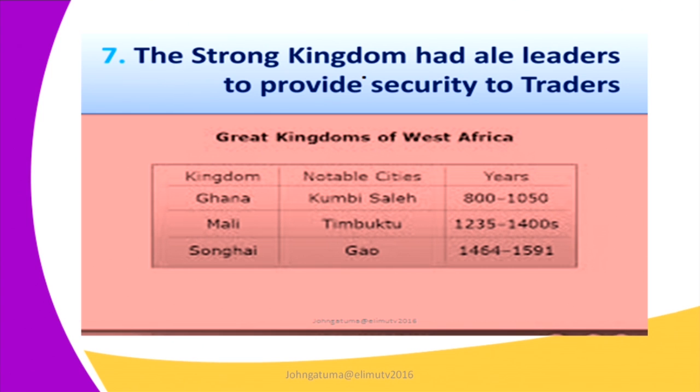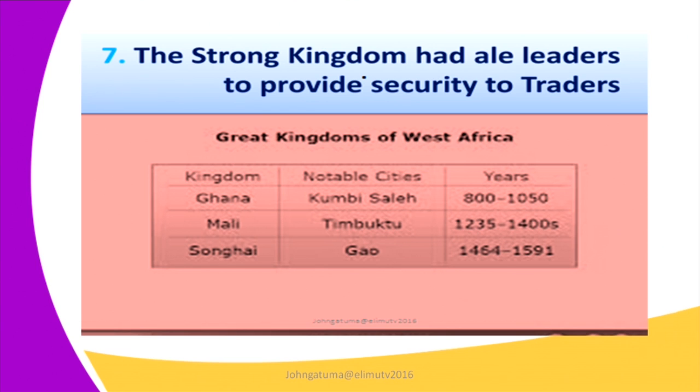We have the Mali, that is the Timbuktu, from 1235 to 1400. We have the Songhai, known as the Gao. Gao existed from 1464 to 1591. Among many other kingdoms, they were very strong kingdoms in West Africa.